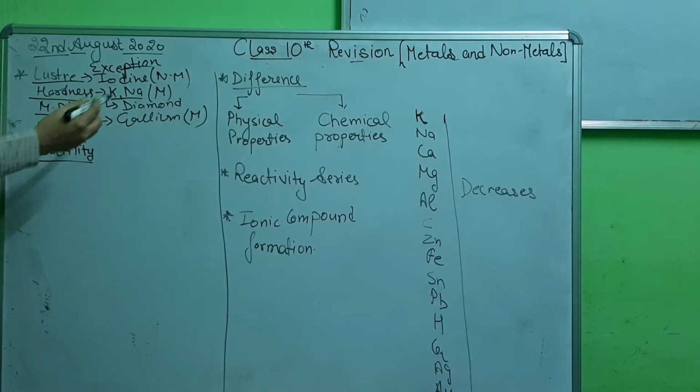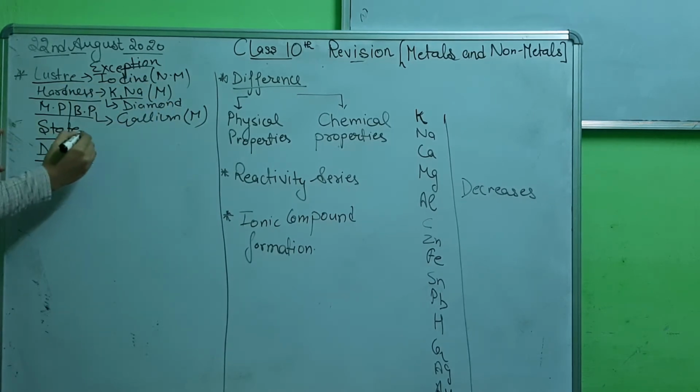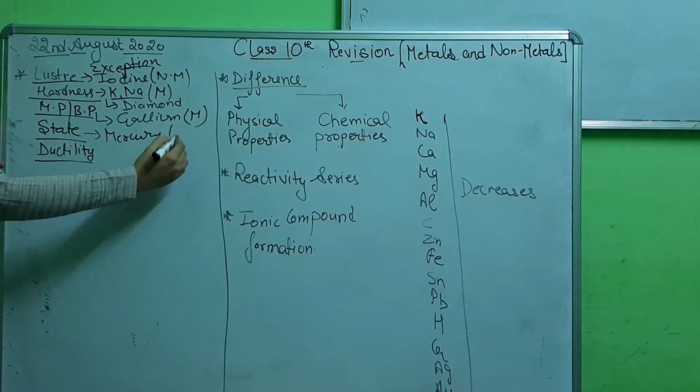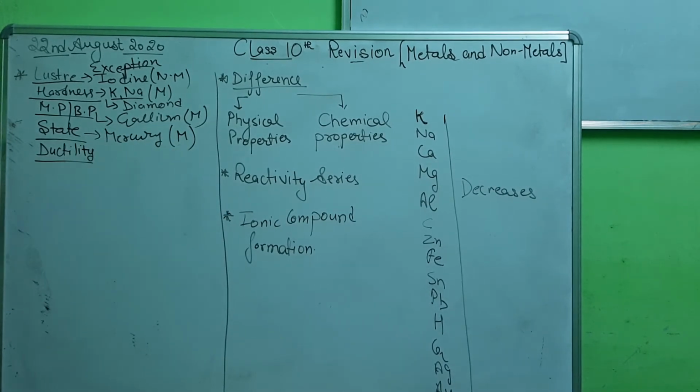Nm for non-metal, M for metal. State. We know all the metals are solid in state, but mercury is liquid in state. Non-metals can be solid, liquid or gas. Ductility. Metals show good ductility, whereas non-metals don't show any kind of ductility. So this is the difference and the exceptions on the basis of physical properties.